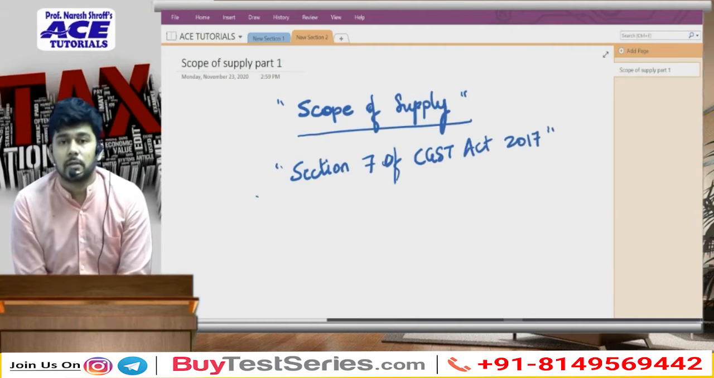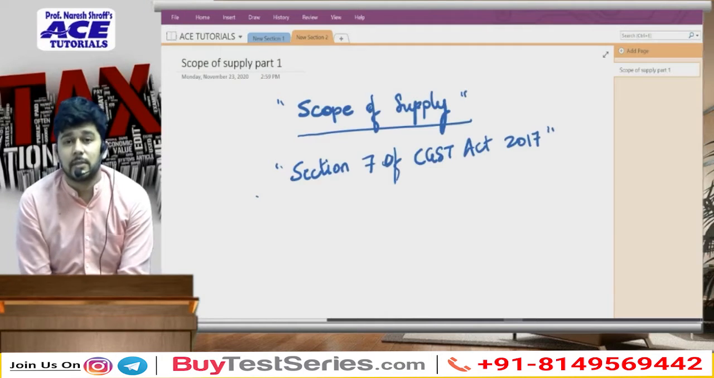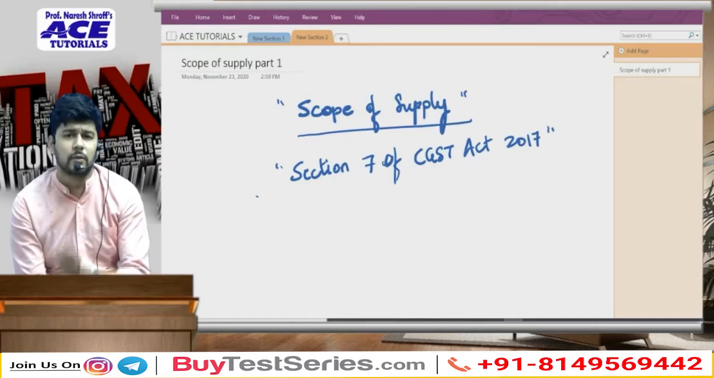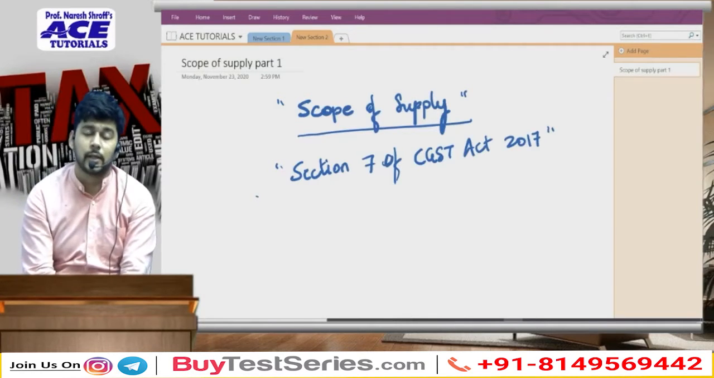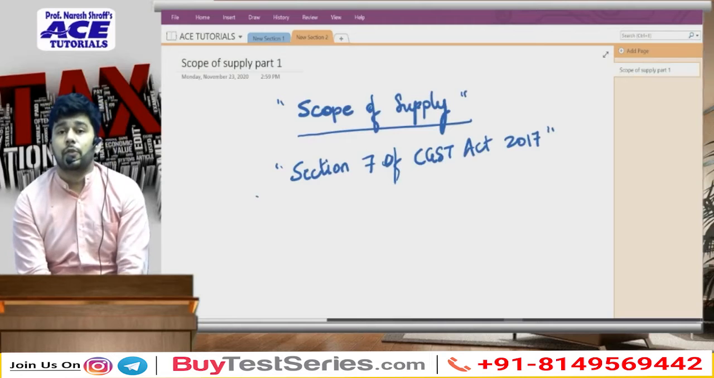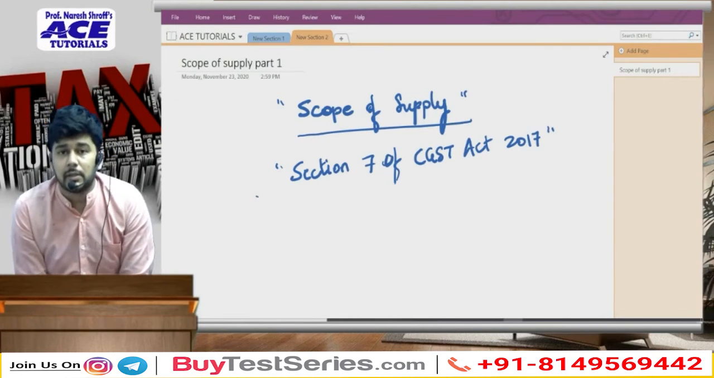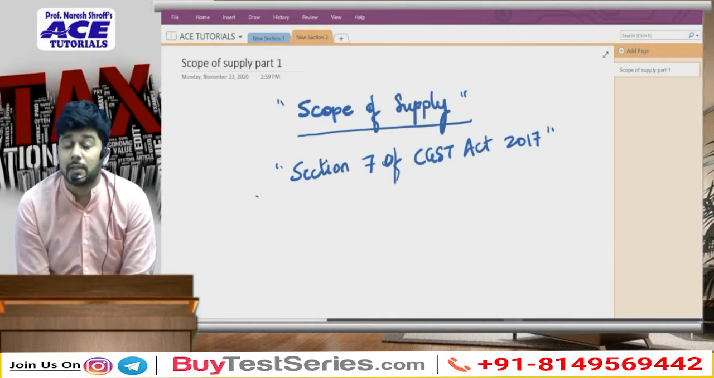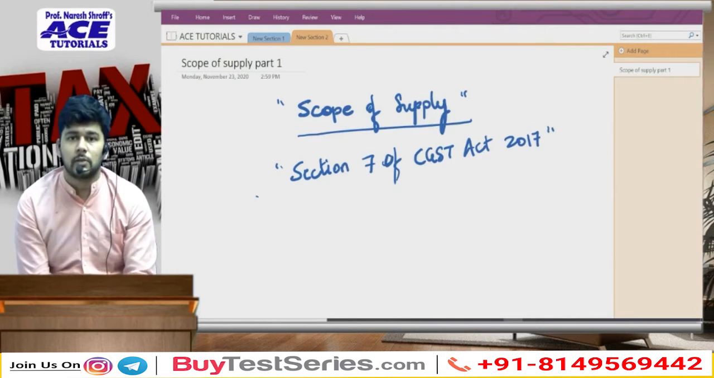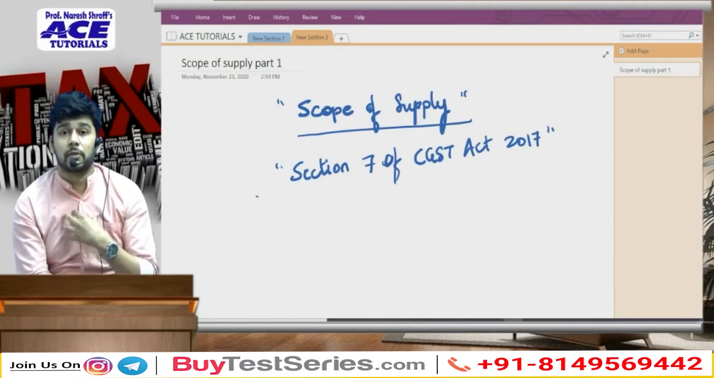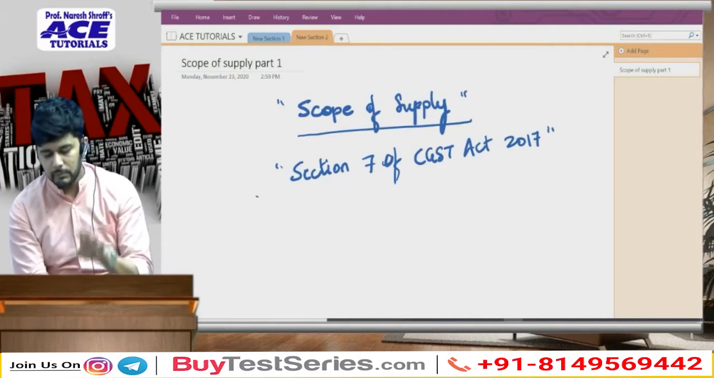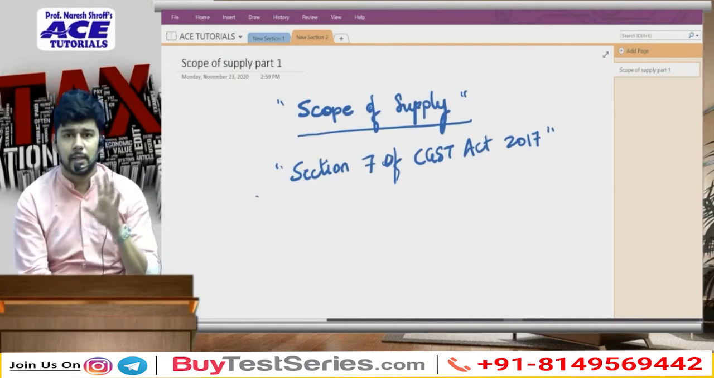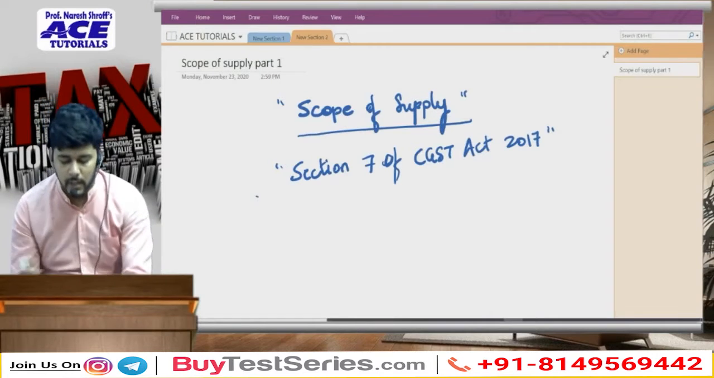So section 1 is the short title, extent and commencement, section 2 is definitions. So whichever definition is relevant to us, we're going to use that definition at that point in time. Sections 3, 4, 5 and 6 are regarding the administrative powers and how the officers have powers under the GST law. So they are not really relevant for us from the point of view of our syllabus or our exams. Section 7 is what we'll be discussing at the very beginning.